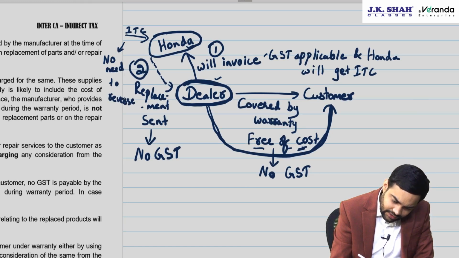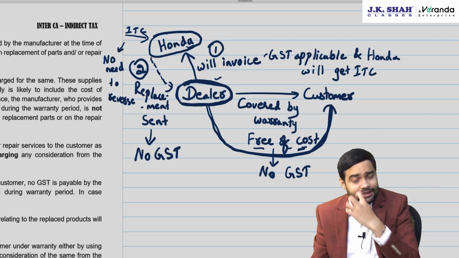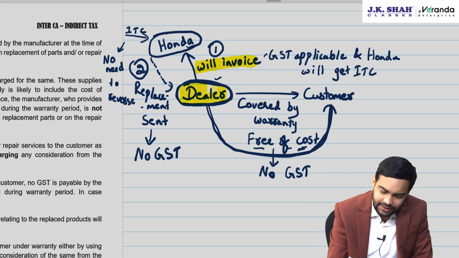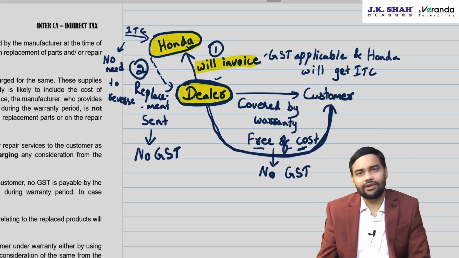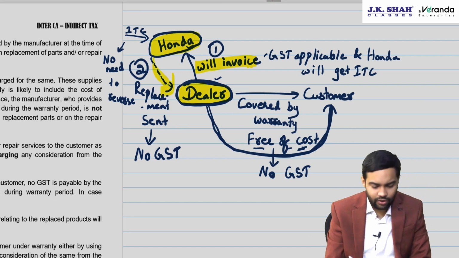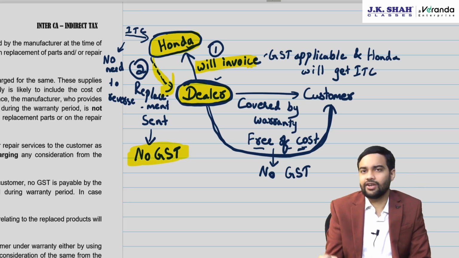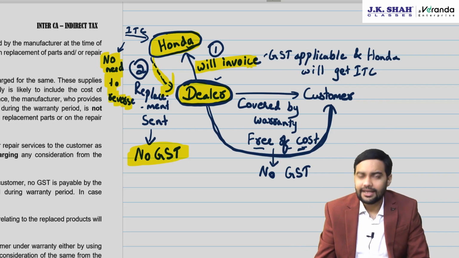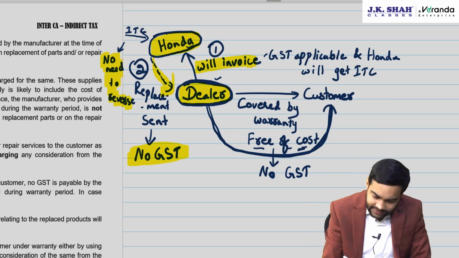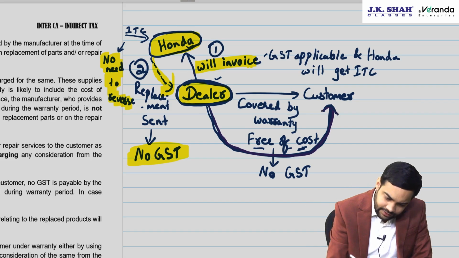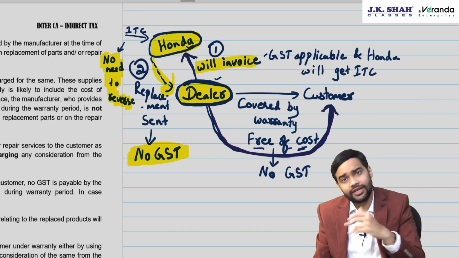Now if you see carefully, in both the cases, the net impact of the transaction is 0. In the first case, though we have invoiced, the dealer paid output, Honda got ITC of that. In the second case, Honda is giving a replacement part. Honda will not charge GST. Dealer will not get ITC. Honda is not required to reverse ITC on the part. That anyways he is not required to do even in the first case. So two cases till now: one, the dealer will invoice, or second, Honda provides a replacement.